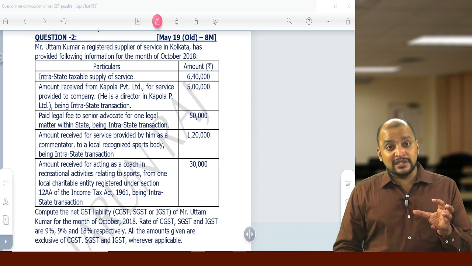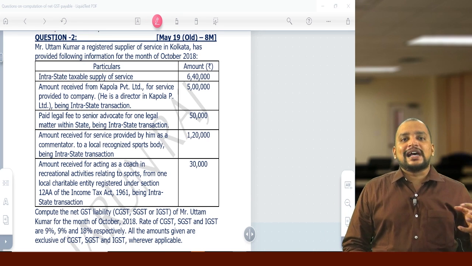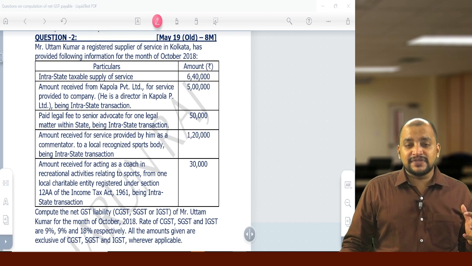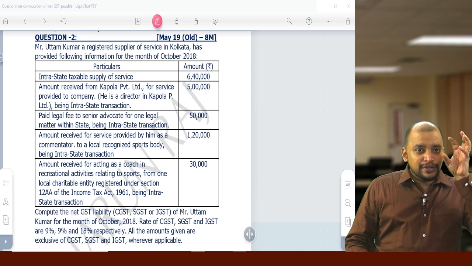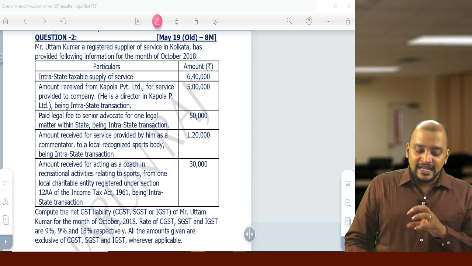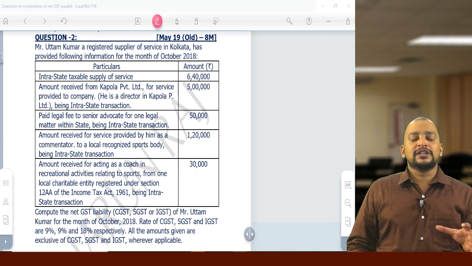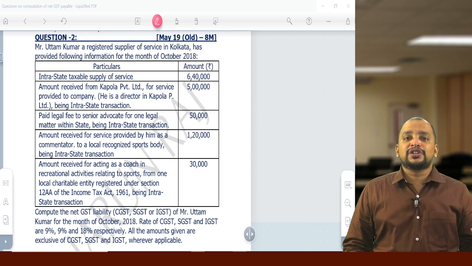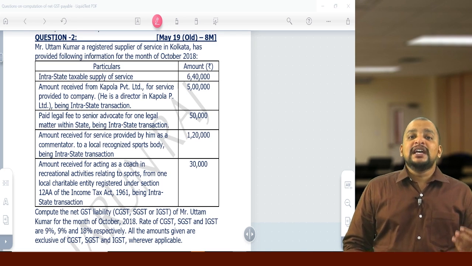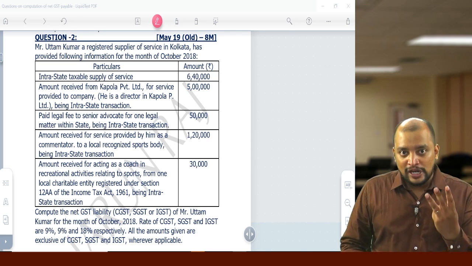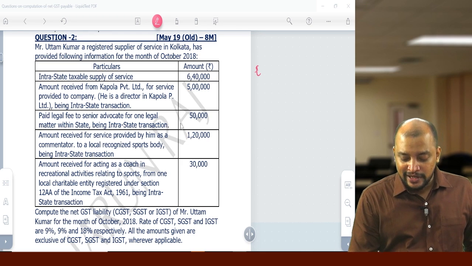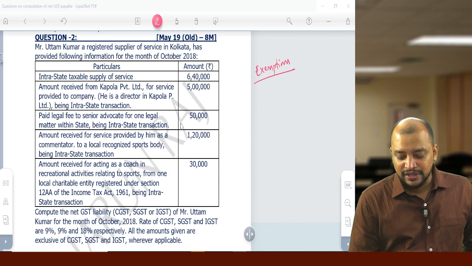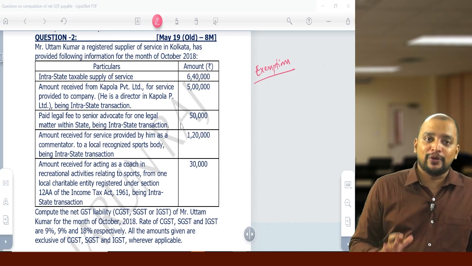Again I am repeating, so that: Sir, CG got salads. The list of services which are covered under RCM, you should be perfect in that. Once you get clarity on that, you will be able to answer any question, because the questions involving computation of net GST payable will mainly cover 3 areas. The first is exemptions; all these questions will be based on exemptions, and the list of exemptions you must know.